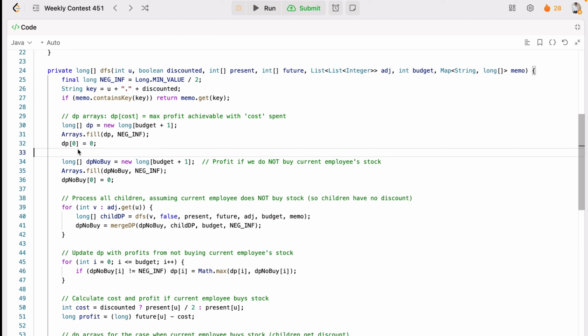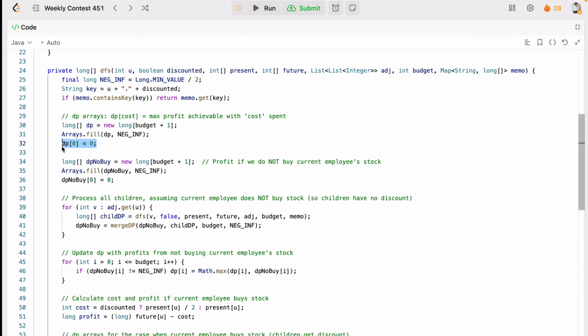Okay, then we'll create the DP. We have the given budget plus 1, and we'll fill the DP with negative values. We are taking negative values because we need the positive values, right? So we always fill with the negative one, and then you will get some value on that and you will easily find the profits.